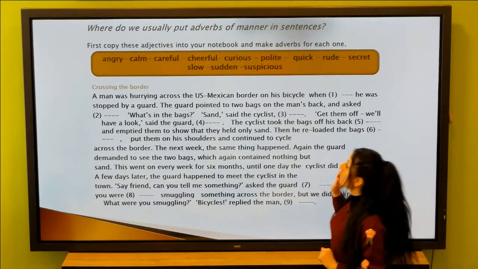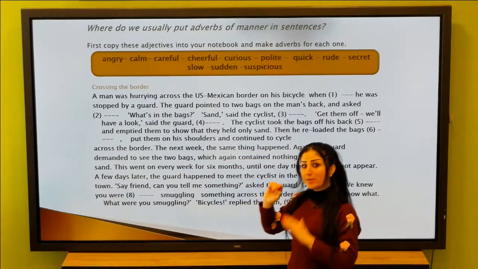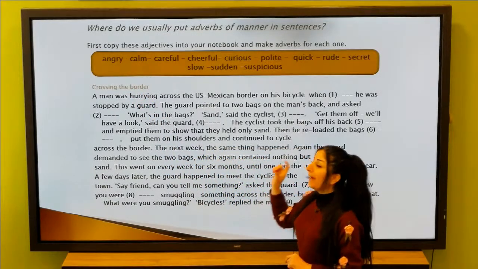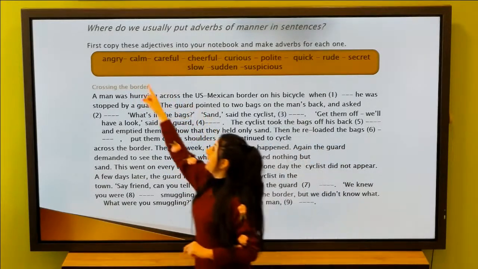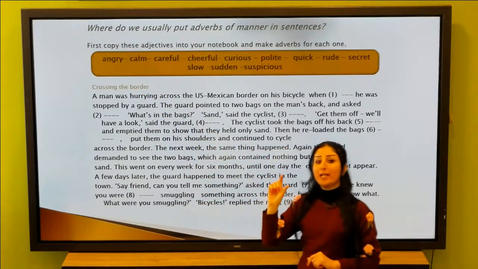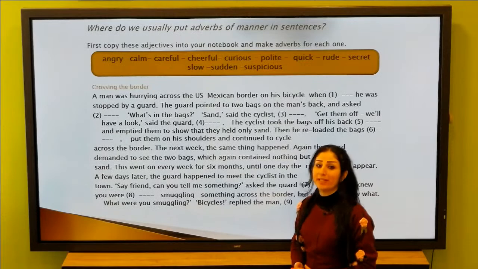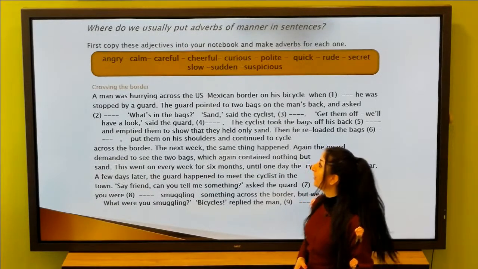Okay? Together. Angry. It becomes the adverb angrily. We drop or delete y and replace it with ily. Angry, angrily. Calm. Only we add ly. Calmly.